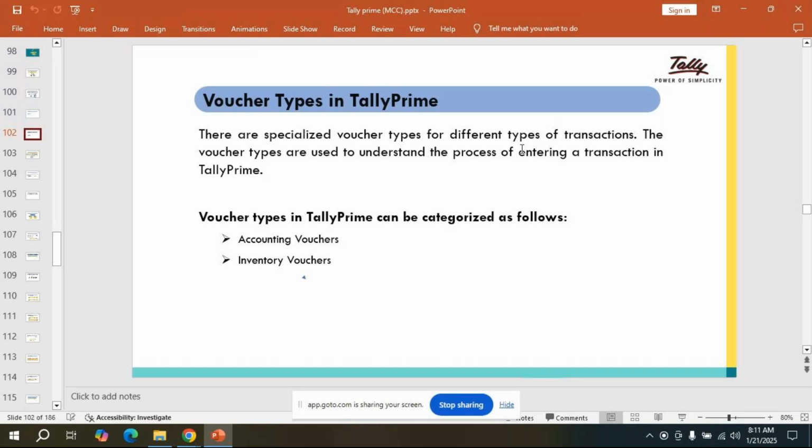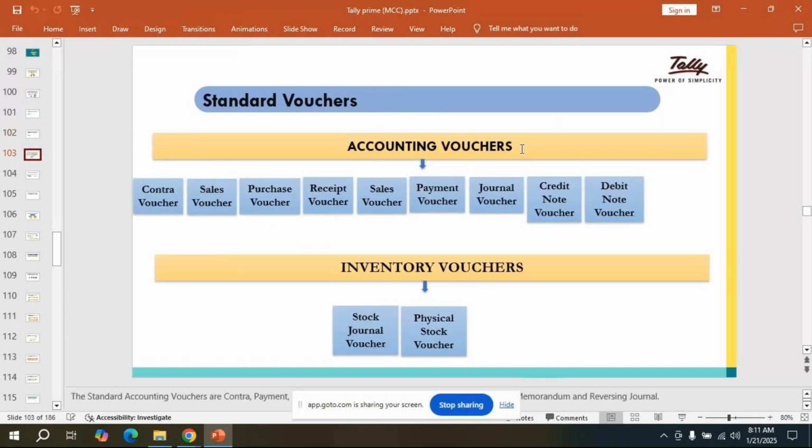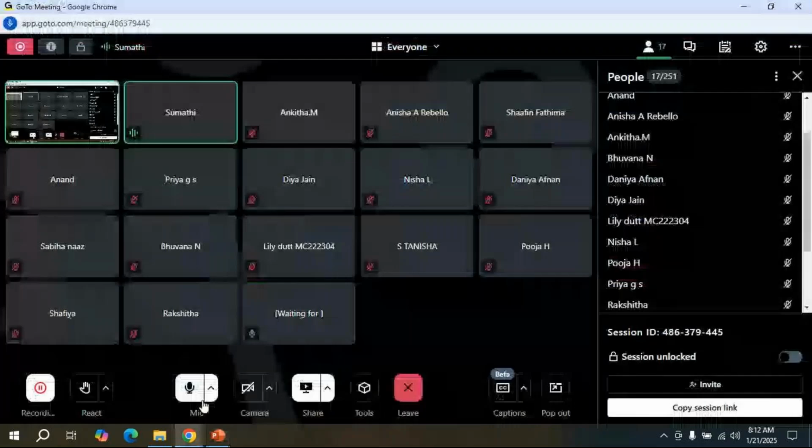What do accounting voucher and inventory voucher mean? All these are accounting vouchers: contra voucher, sales voucher, purchase voucher, receipt voucher, payment voucher, journal voucher, credit note, debit note. All these options will come. Stock journal voucher means stock journal and physical stock voucher. All this comes under inventory vouchers only.